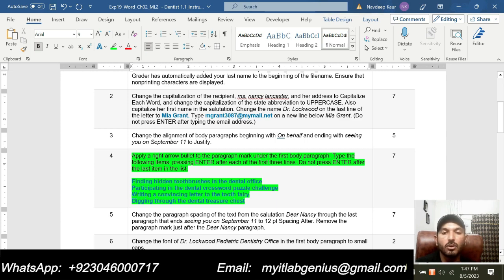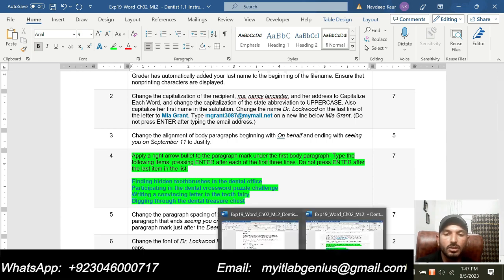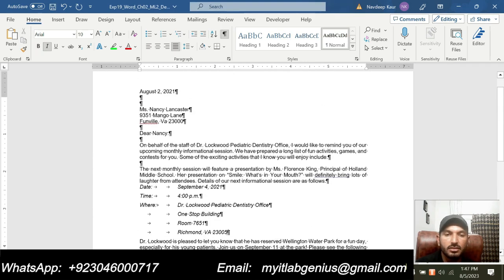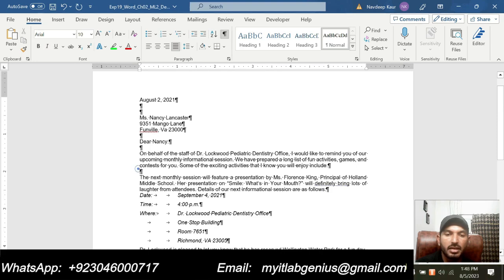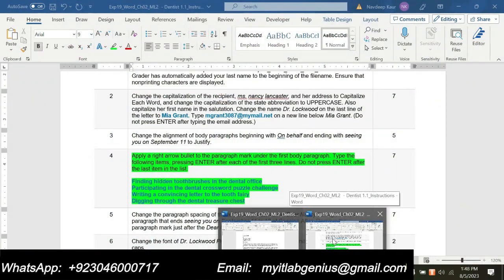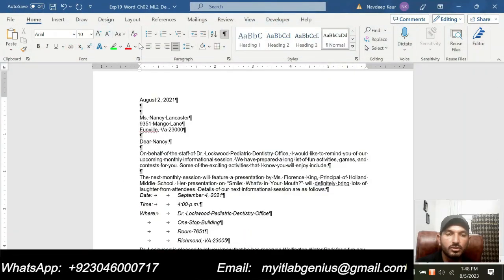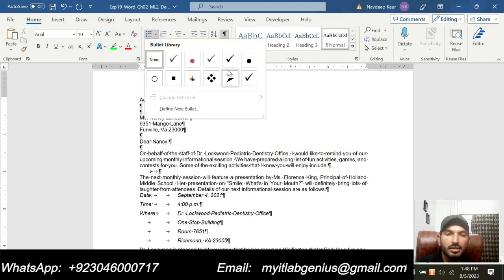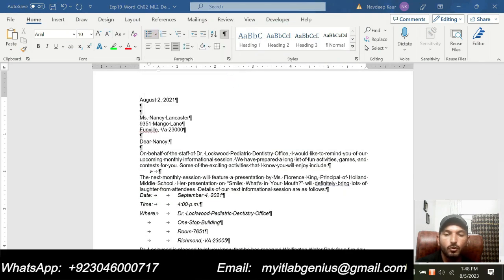Do not press Enter after the last item in the list. So let me go to the bullet first. This is the paragraph below the first body paragraph, and now we are supposed to apply a right arrow bullet. So first go to the bullet and apply a right arrow bullet, this one.